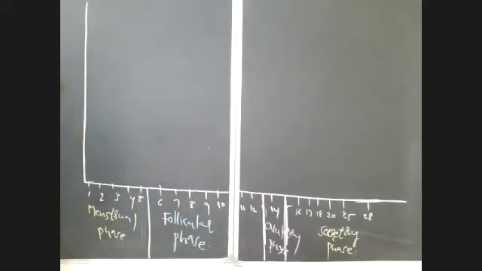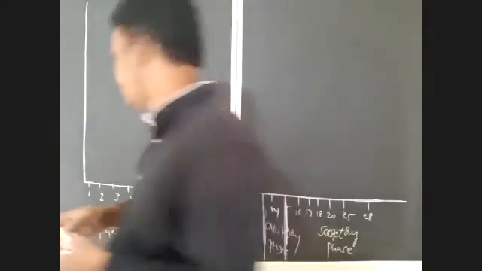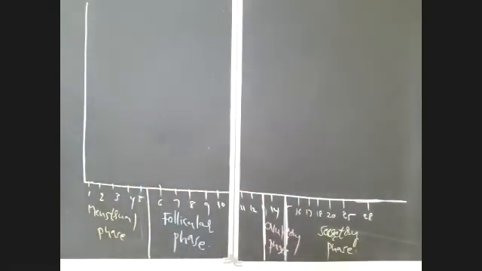After that, first we will see the uterine changes. What are the various changes that take place in the uterus? Here, first we will see the uterine events. What will happen in the uterus? We will draw the uterus here, especially the layer that is the endometrium.